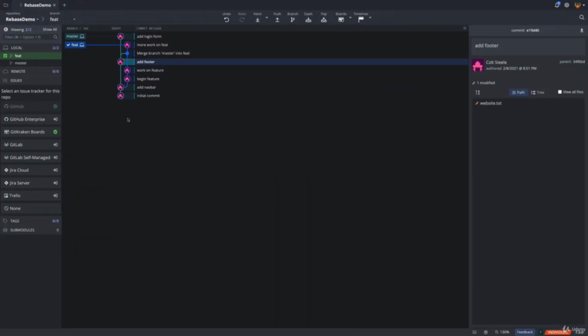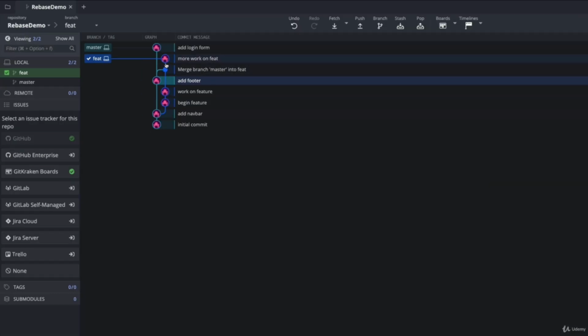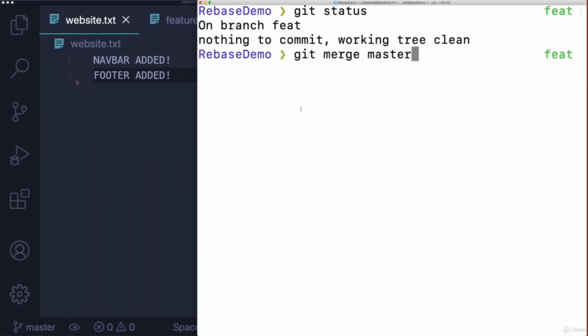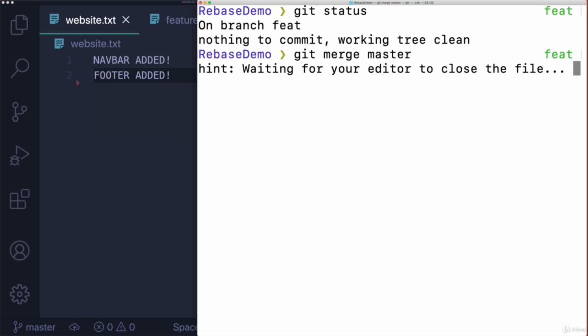So here's what it looks like now. Here's my commit on feature that does not exist on master. Here's the commit on master, the new work, the login form. I want to merge that in to my feature branch. So I'm still not changing master. Well, I am for this demo, but my feature branch is not merged into master at any point. I'm still just working on feature.